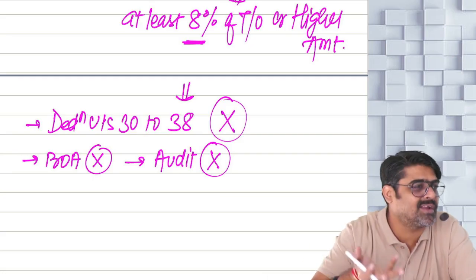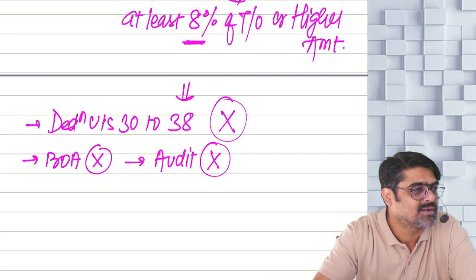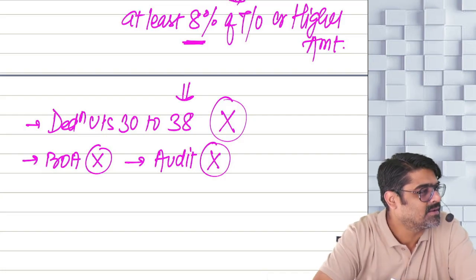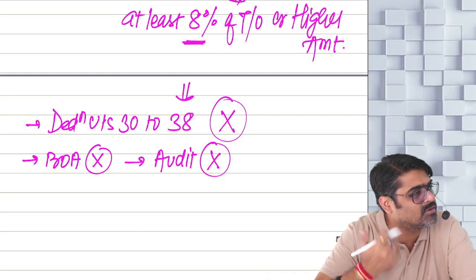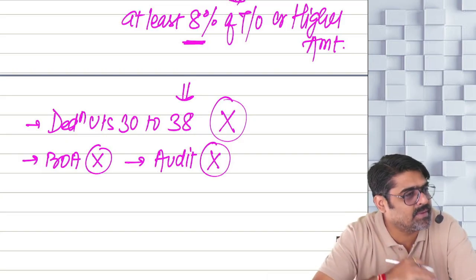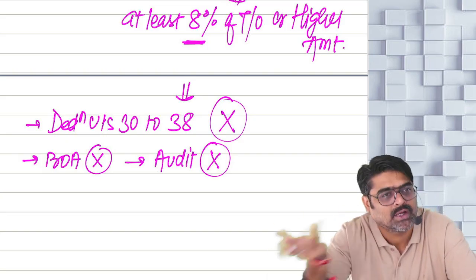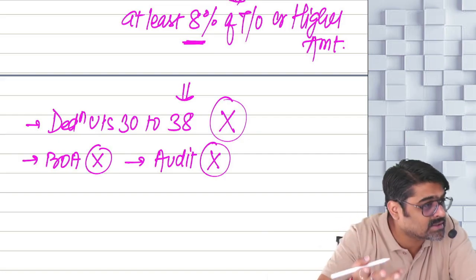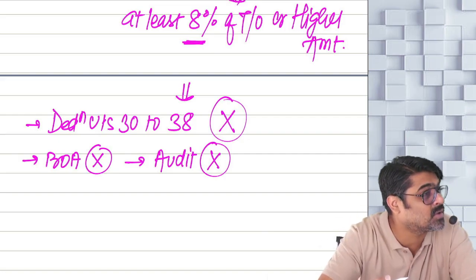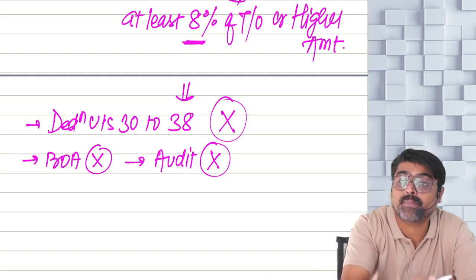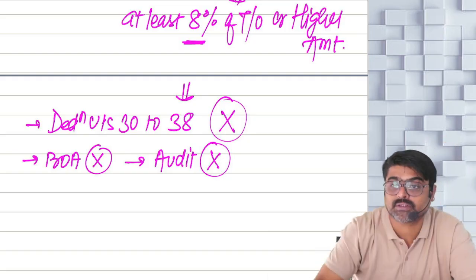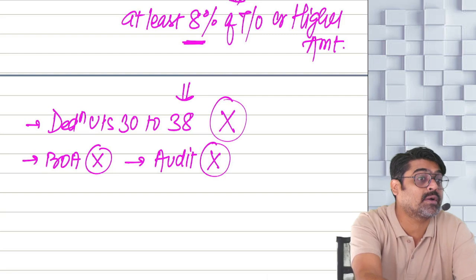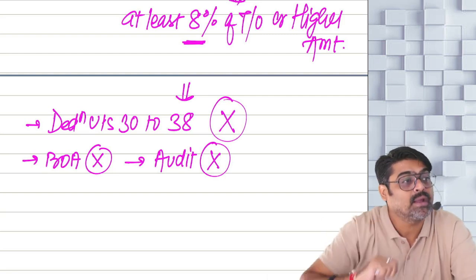You just have to take your turnover for this year and apply 8% on that. And whatever amount is coming will be assumed as if this is your PGBP income, or a higher sum also you can show as your PGBP income. No need to remember the deductions, disallowances, yes or no. No need to calculate your PGBP income by following regular provisions. And also the books are not required to be maintained and they are not supposed to be audited also.